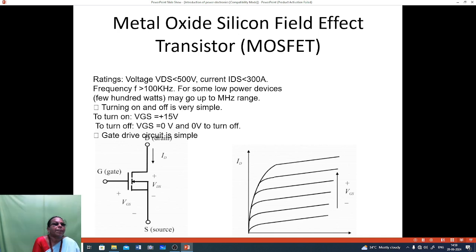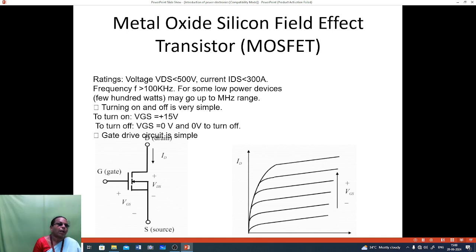The frequency will be greater than 100 kilohertz. So this will be used for some low power devices. The frequency can go up to the megahertz range. Here turn on and turn off is very simple. To turn on, VGS is equal to plus 15 volt. To turn off, VGS is equal to 0 volt. So 0 volt to turn off. The device circuit is simple.